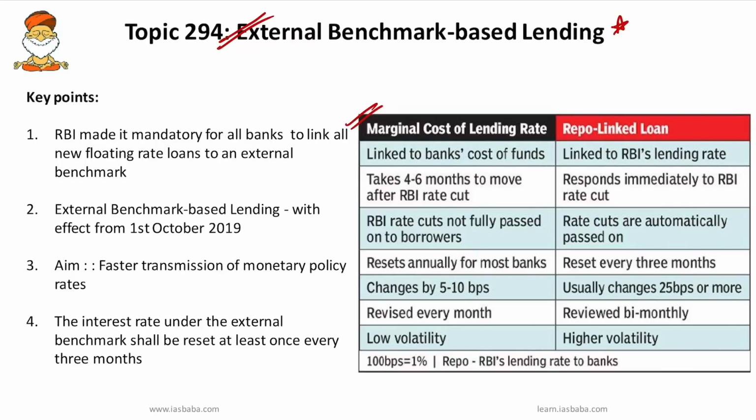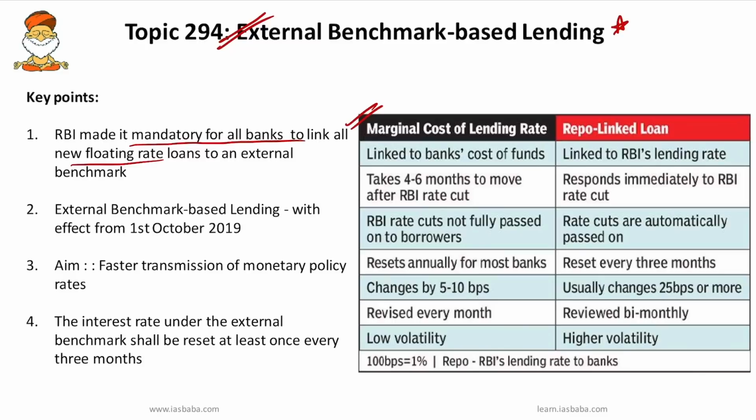Therefore, RBI has issued a circular making it mandatory for all banks to link all their new floating rate loans given to retail customers and to MSMEs to this external benchmark based lending, replacing the MCLR.